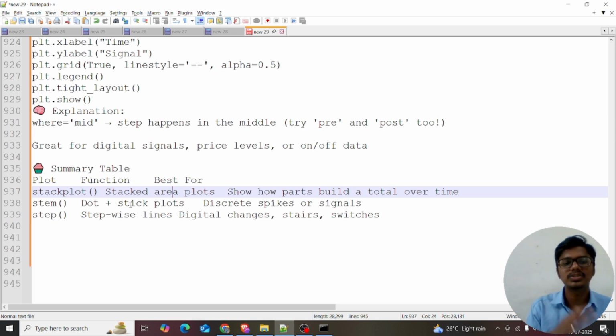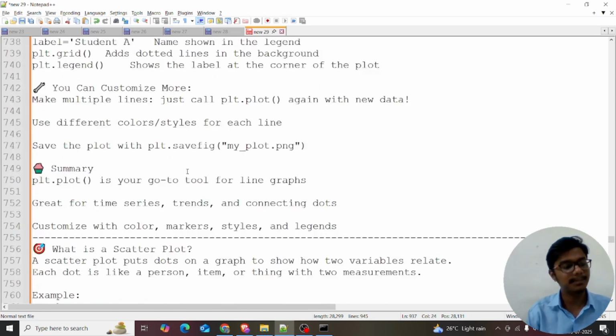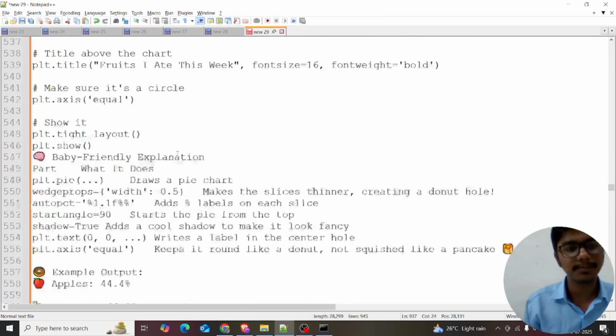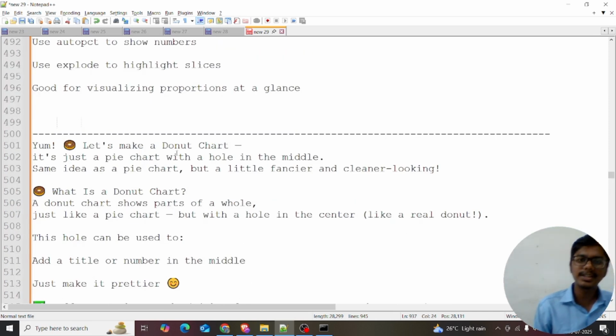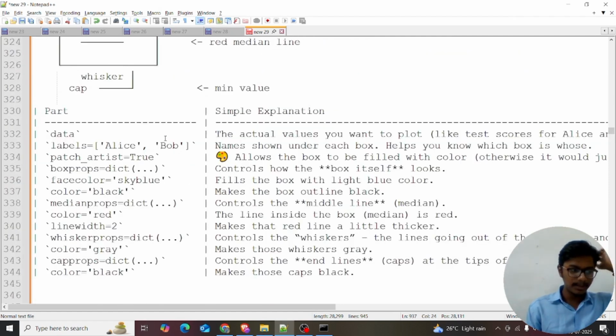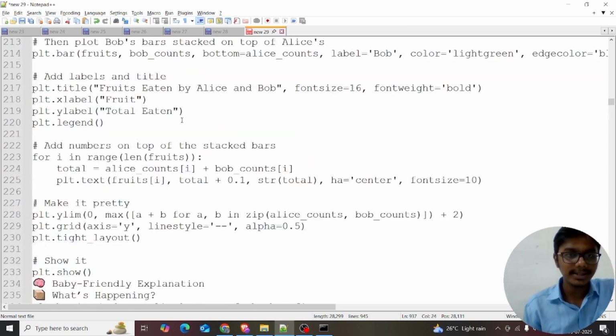And the step plot is equal to stepwise signals, like decimal changes like stairs and switches, and pulses also, right? So far we have completed 10 charts. There are many charts available in matplotlib. For now, these are the many important charts. These are the charts that can be used widely and often. So far we have completed the box plot, bar plot, histogram plot, pie chart, violin plot, line chart, scatter plot, stem plot, step plot, and stack plot. That's all, I think.